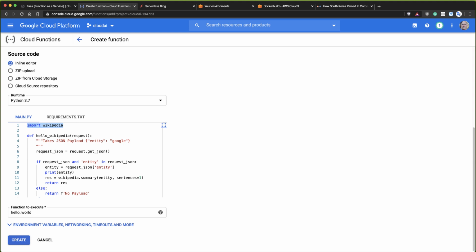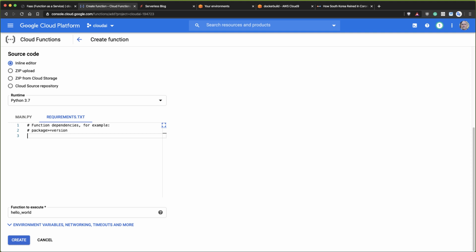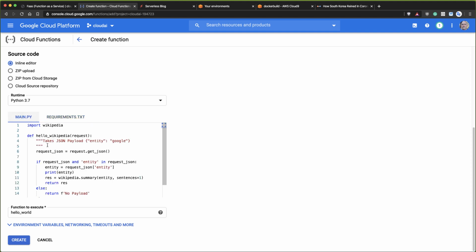That's it. Now, just like Lambda, though, we have to make sure that we get the third-party library. Google Cloud Function makes it a little bit easier because inside of their interface, it builds in this requirements.txt. So if I click on this, I can just type in Wikipedia and it will install it for me, which is pretty cool. So that's a really fun prototyping aspect of this. Now let's go back to this main.py here.